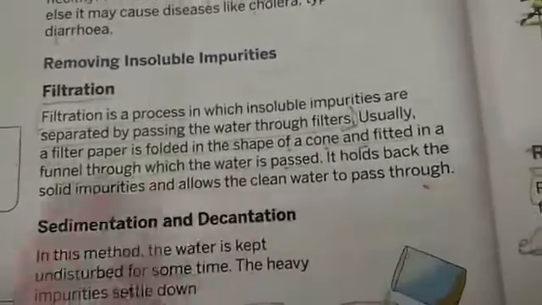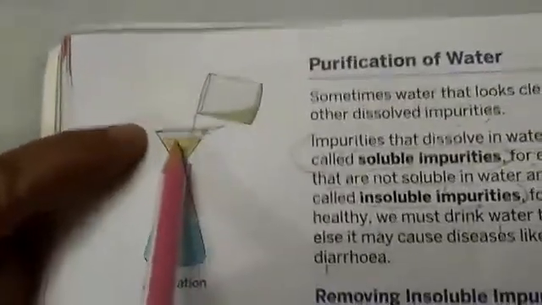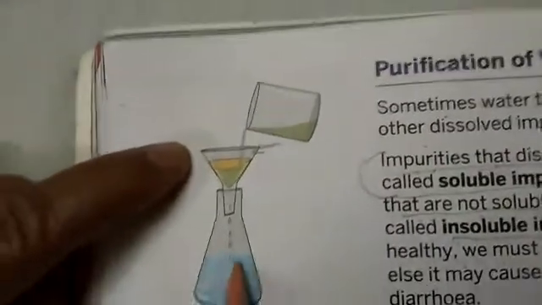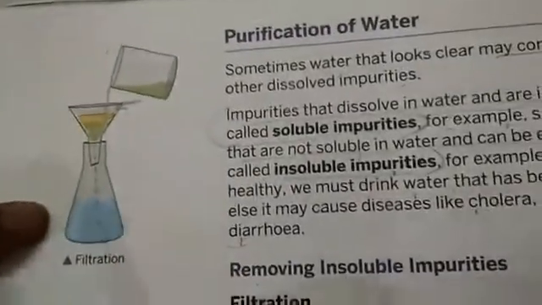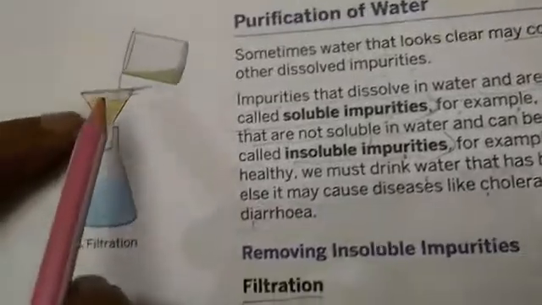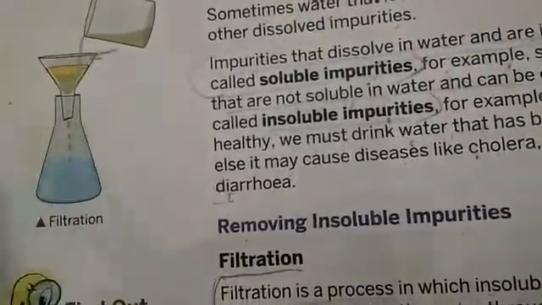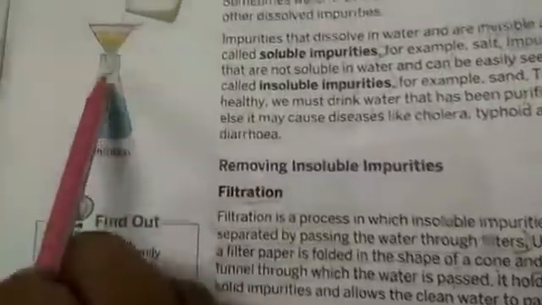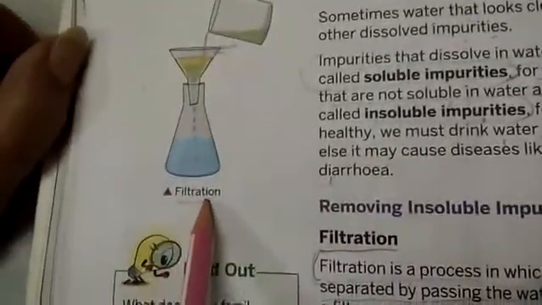Now this is a funnel. In this funnel there is a filter paper, you can see this yellow one. The water is passed through it, and here we get clean water. All the impurities are collected in this, and it allows the clean water to pass through it. Okay, this is filtration.